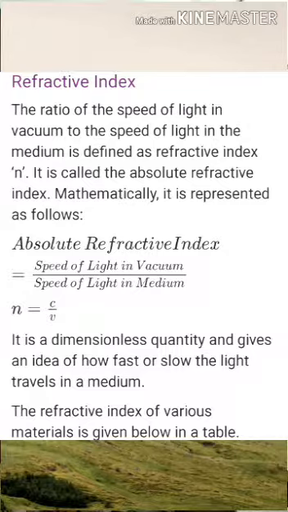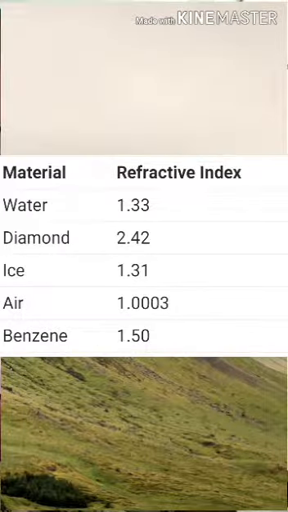The refractive index of various materials is given below in the table. Okay. Next, we see the table. Water refractive index is 1.33. Diamond refractive index is 2.42. Ice refractive index is 1.31. Air refractive index is 1.0003. And benzene refractive index is 1.50.